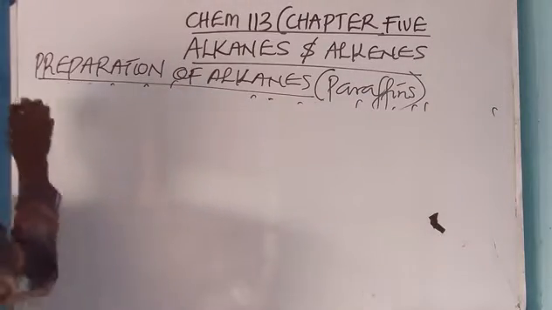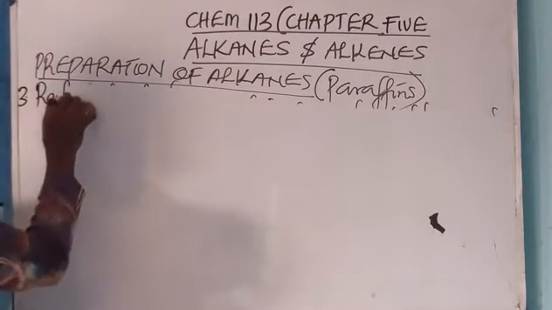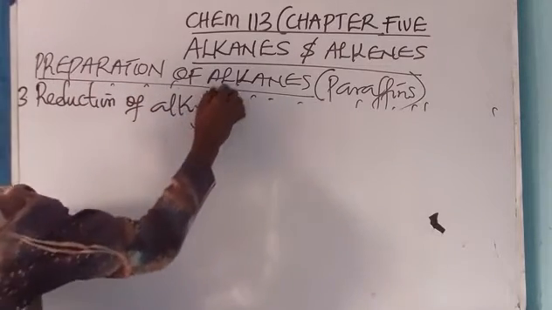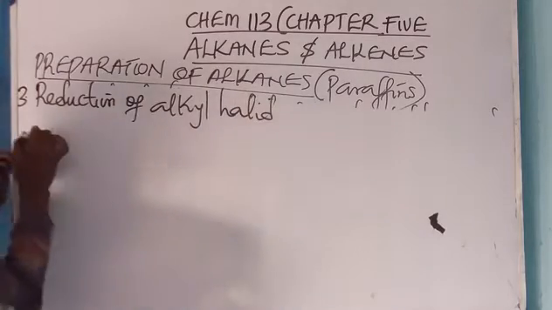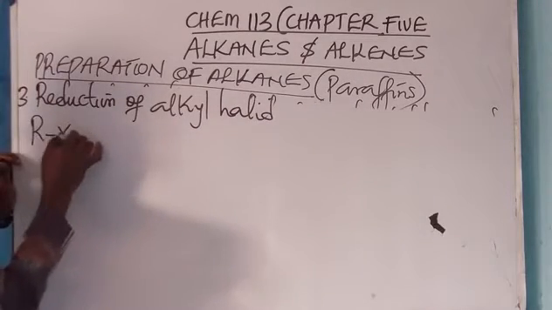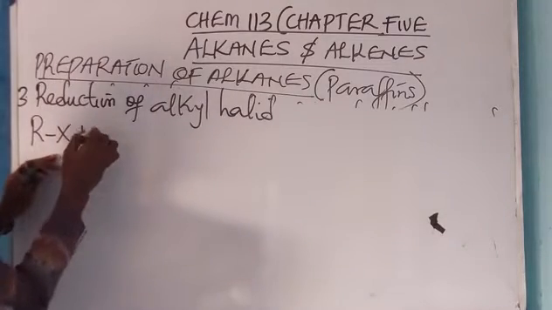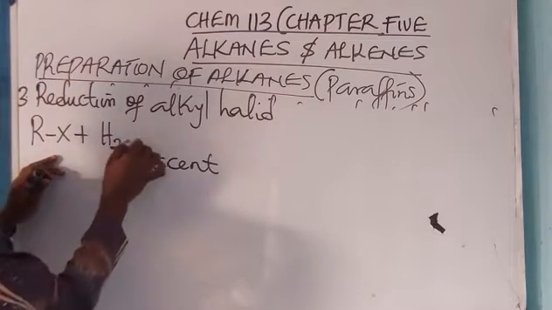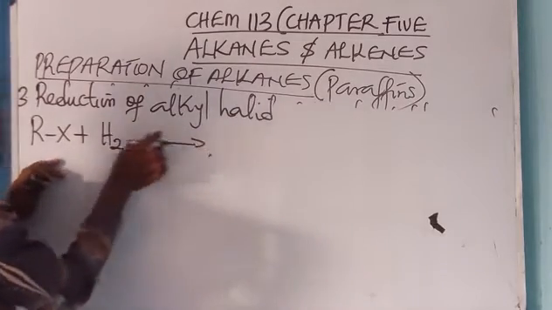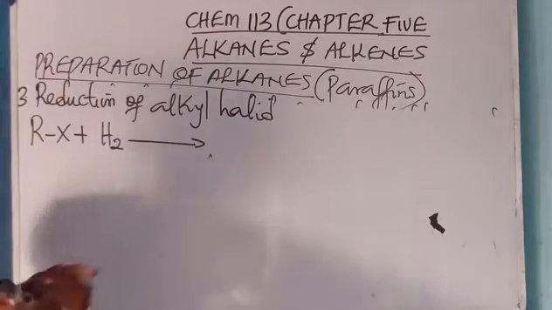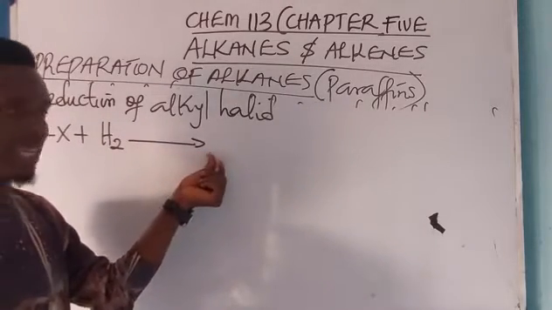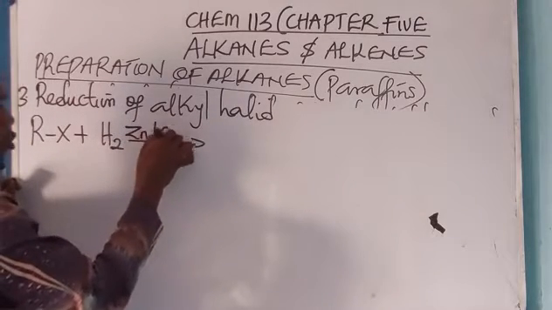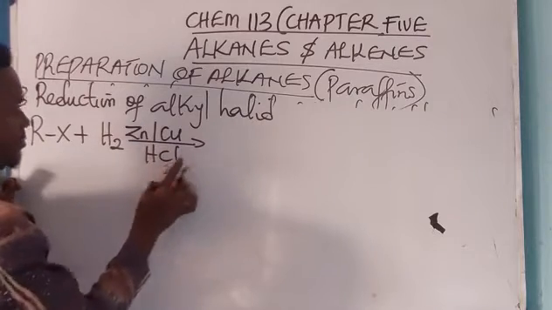Now number 3, alkane can also be prepared from the reduction of ethyl halide. Ethyl halide is reacted with what is called nascent hydrogen. Now listen to this. During the reduction of ethyl halide to produce an alkane, we use either zinc or copper in an acid.